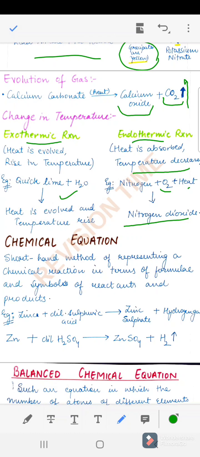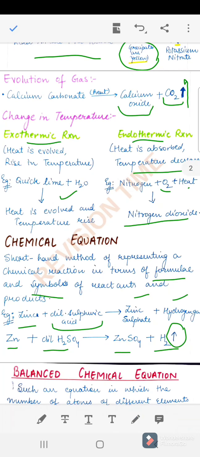What is a chemical equation? Shorthand method of representing a chemical reaction in terms of formula and symbols of reactants and products is a chemical equation. It is the method of representing a reaction, right? Here we have this reaction between zinc and dilute sulfuric acid forming zinc sulfate and hydrogen gas is released. So this is the chemical equation where we have represented the reactants and products in the form of formulas, and this is a symbol of evolution of gas, right?